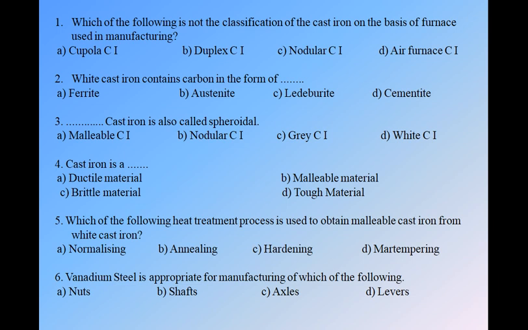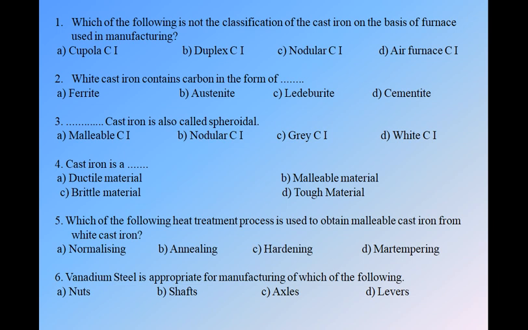Next, question number 4. Cast iron is a, we have four options: ductile material, malleable material, brittle material, or tough material. In general, the cast iron is always a brittle material. So option C is correct.